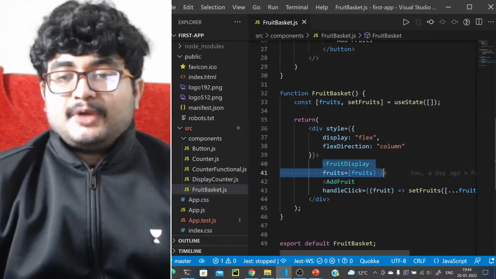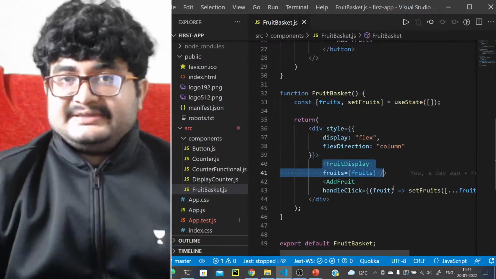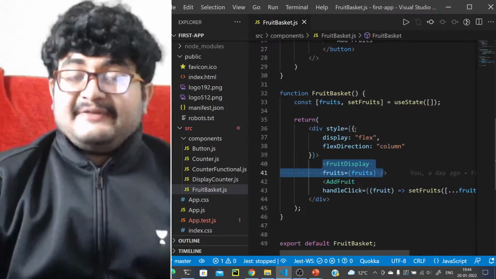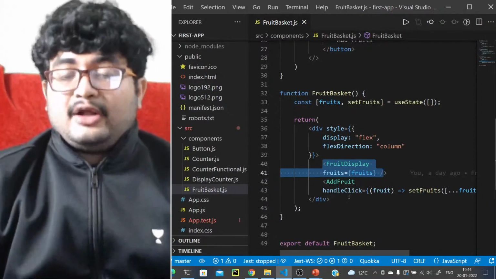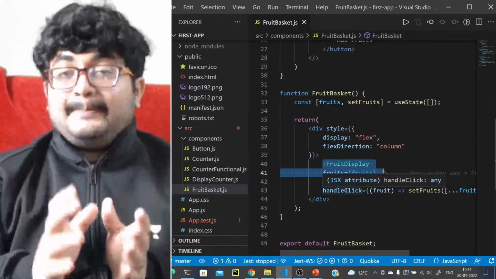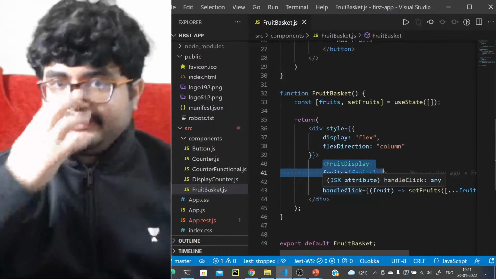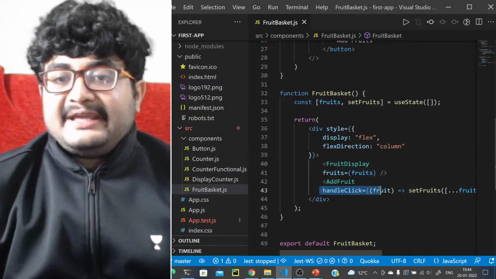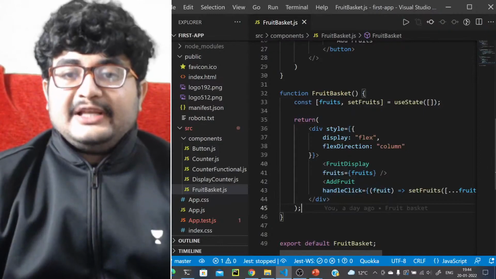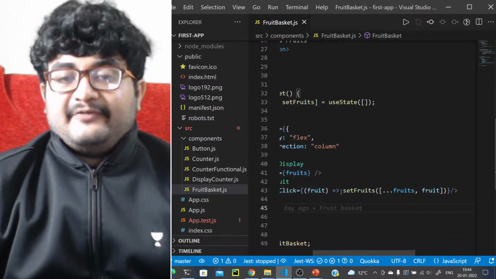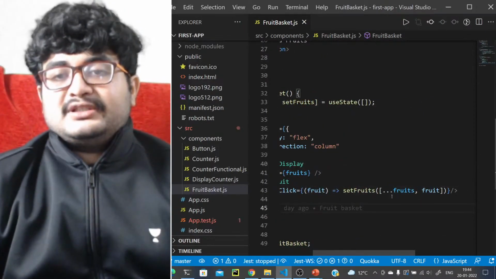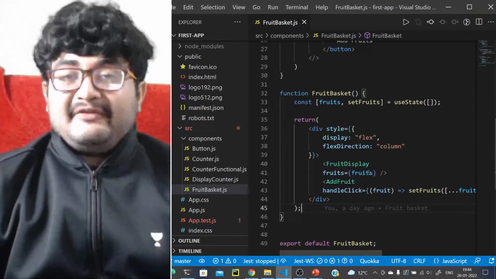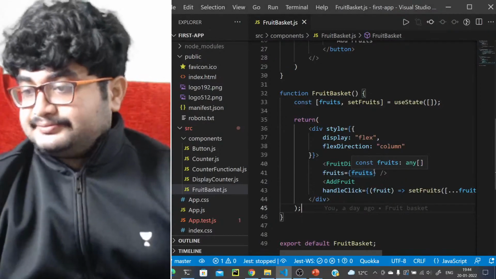We can pass the data as prop, but how do we pass the changing of the state, or the event or the function that will handle the change of the state? So we can also pass behavior. This is called a behavior, right? Behavior means it will do something. So we can also pass behaviors in props. So what we can do is pass a behavior called handle click, which will be a function that will receive a fruit, and it will set the fruits to the new list, adding the fruit to the list. So we can add behaviors like this as well, right?